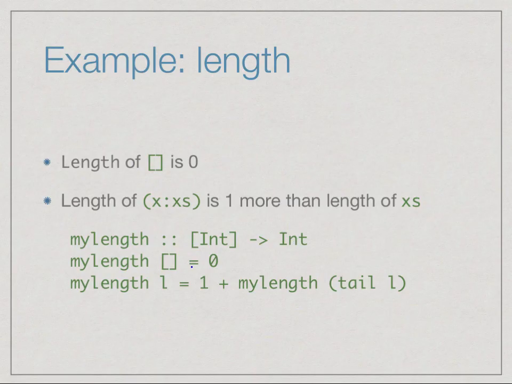So the base case, as we did, if you remember, we used to write factorial of 0 is equal to 1 and factorial of n is equal to something. So again, we have two cases. We have myLength on the empty list, which is 0. And now if it is not the empty list, then it will not match this pattern. So this is like a pattern now, right? So if I give an argument which is not the empty list, it will not match this definition. It will go to the next definition. So now I'm guaranteed that the list is not empty. If the list is not empty, it has a head and it has a tail. So I can say that the answer is 1 plus inductively the length of the tail. Right? So this is a typical inductive definition of a function operating on a list.